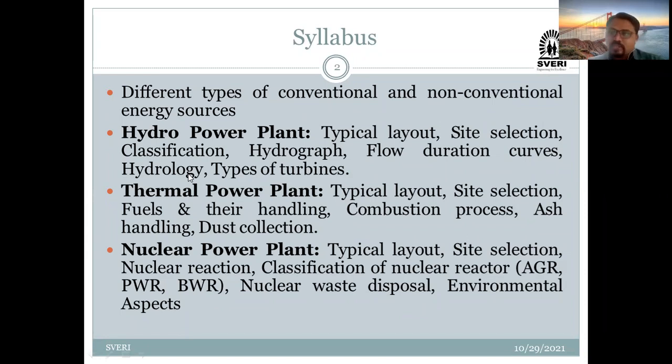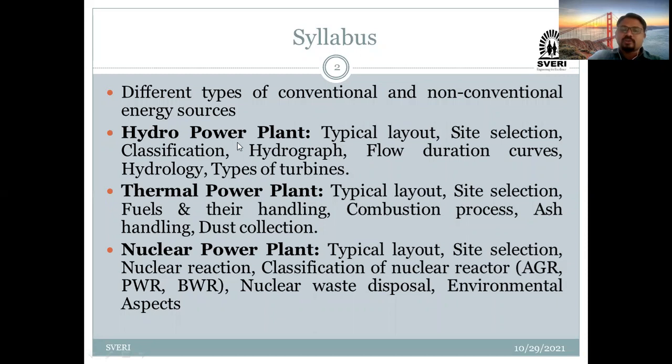And the last part is very important, we have to study the different types of turbines which are used in the particular hydropower plant. Which different turbines are used in this hydropower plant, that we are going to study in this particular chapter.